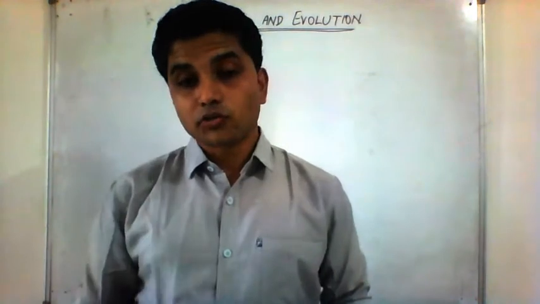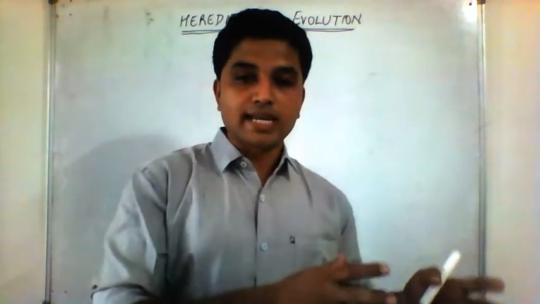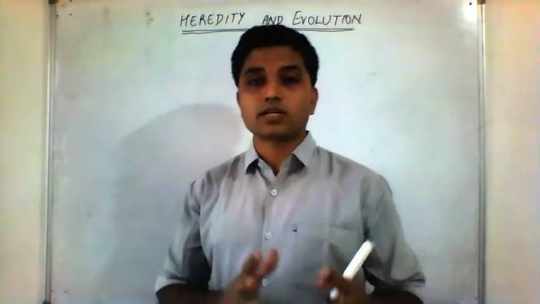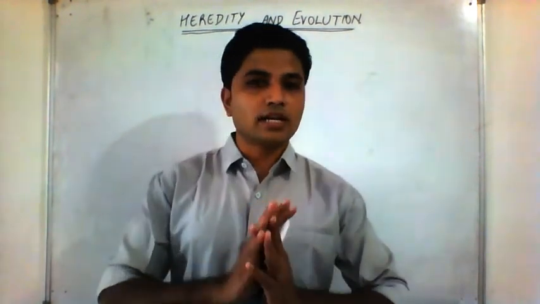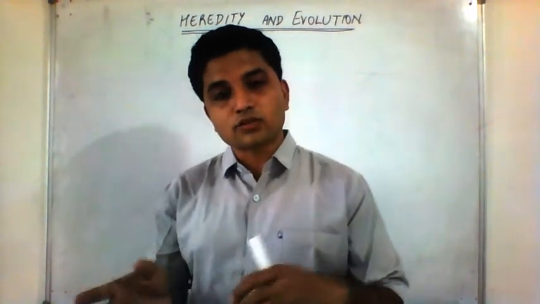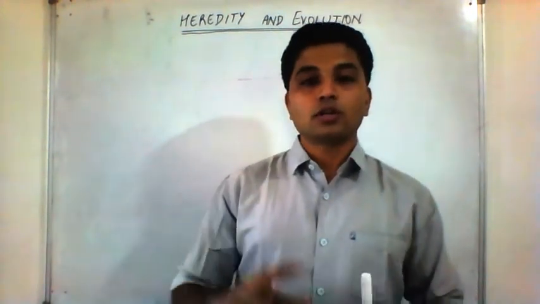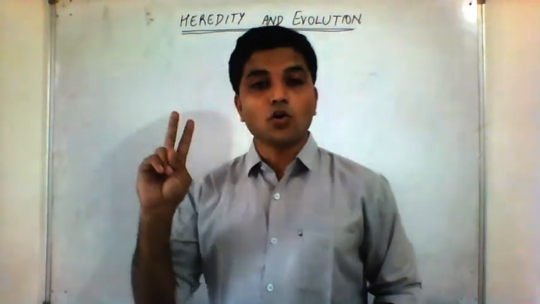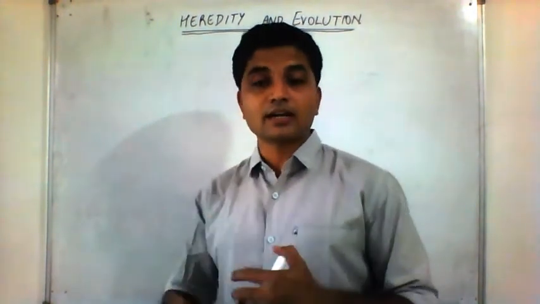We are discussing continuously about genetics, how genes are inherited from one generation to the next, and we have learnt about Mendelian genetics, what Mendel had studied, how characters are inherited. He did not study genes, he did not study DNA, he did not study any molecule. He just studied the phenotypes, the external characters. On the basis of external characters of the children, and their ratio in the generation, he came to a conclusion and he gave two laws. These two laws are the law of dominance and the law of independent inheritance, and we have studied both of them. We have seen the experiments that led to these conclusions.